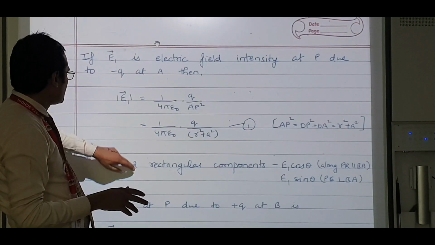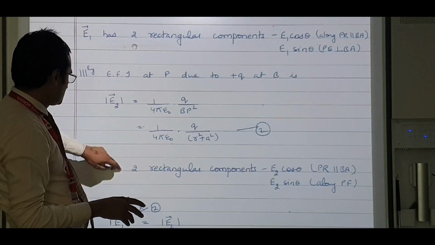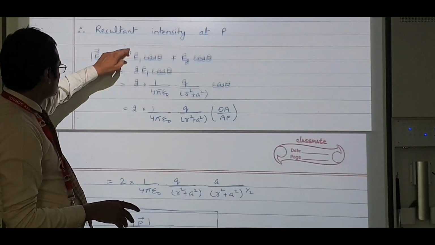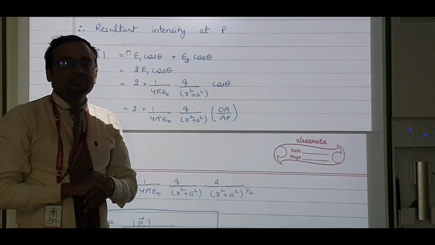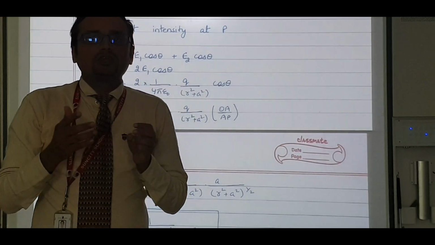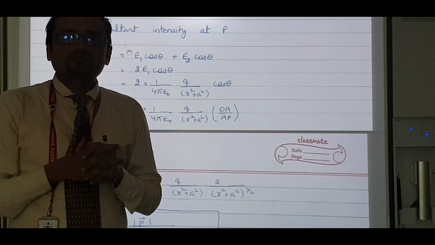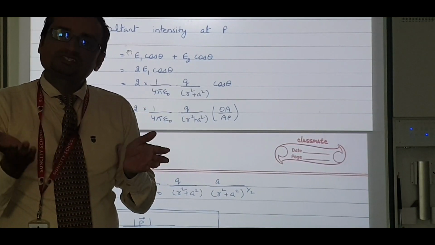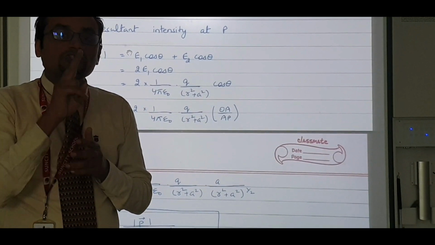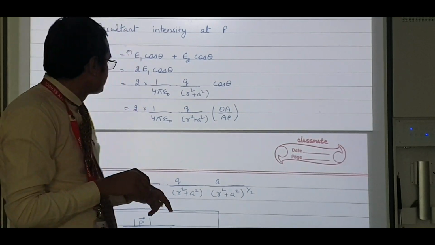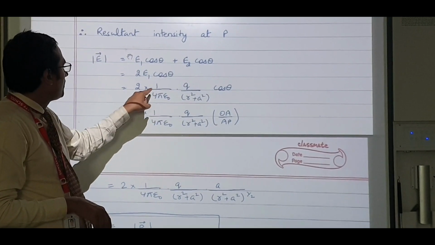Let us check that. Yes, that's the same thing. E1 and E2 have the same magnitude, so it will be E1 cos theta plus E1 cos theta, that is 2 E1 cos theta. Done. Let's put the value of E1.